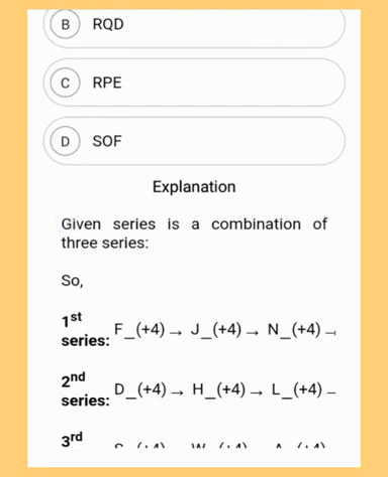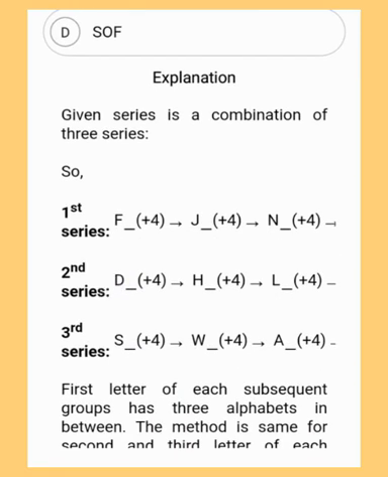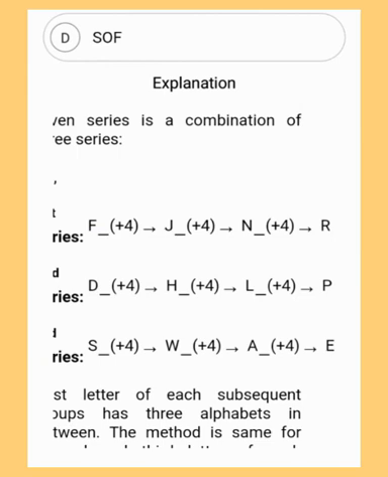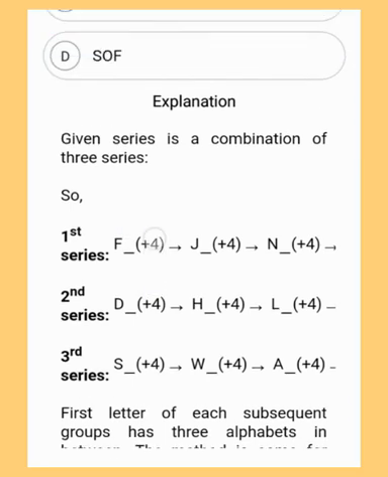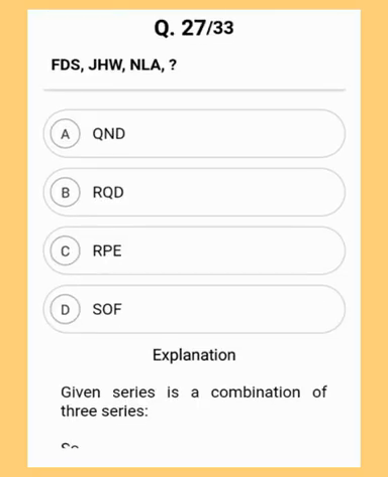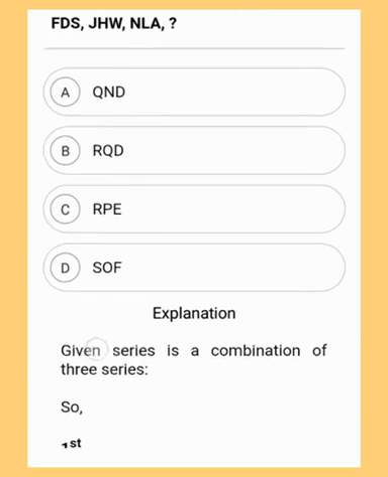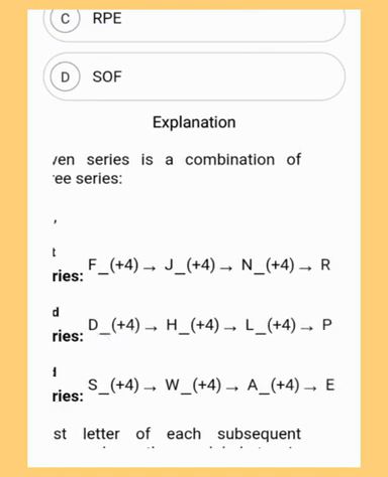Given series is a combination of three series. Again, first series you can see F plus 4, plus 4, plus 4 until you get the answer R. Then again second series you have plus 4, plus 4, plus 4 until you get the answer P. And the third series again plus 4, plus 4, plus 4 until you get the answer E. First letter of each subsequent group has 3 alphabets in between. The method is the same for the second and third letter of each group as mentioned. So the correct answer will be option C, RPE. Hope you have got the answer. Moving to the next question.